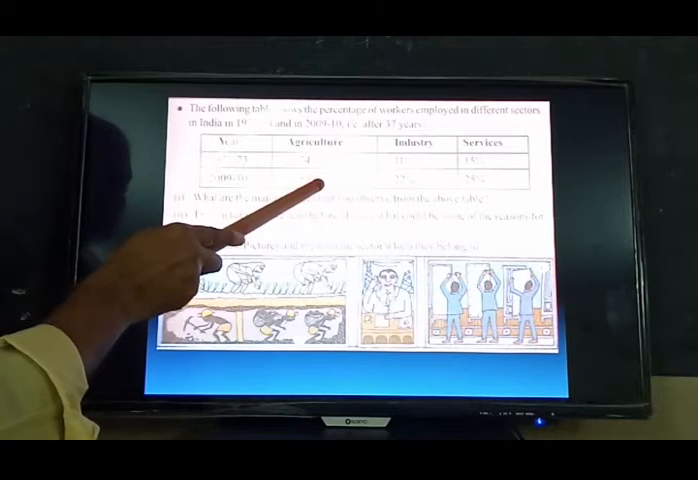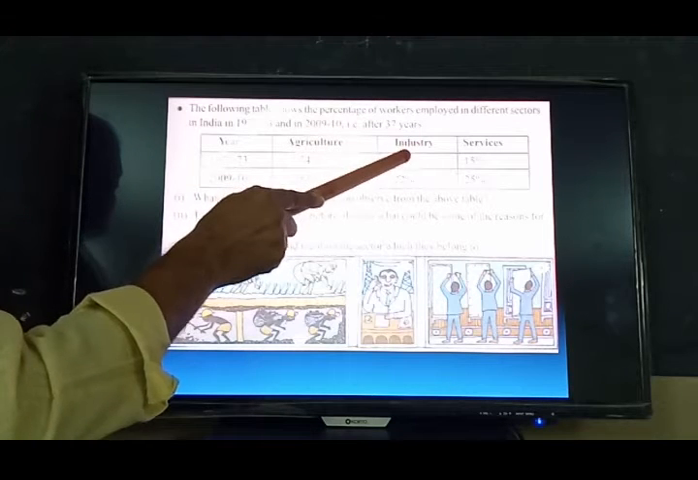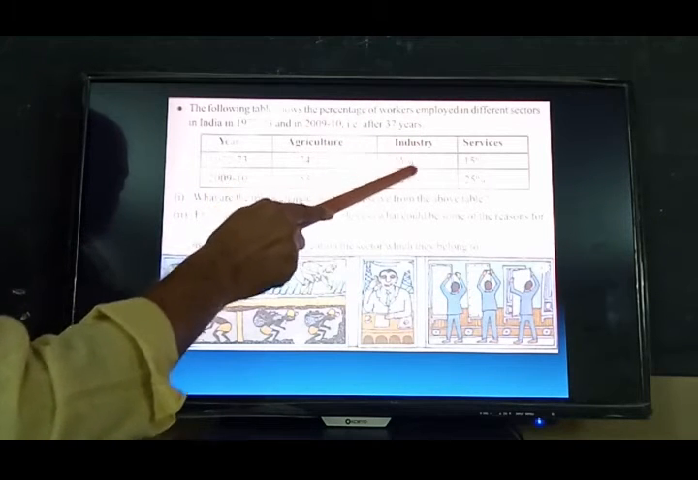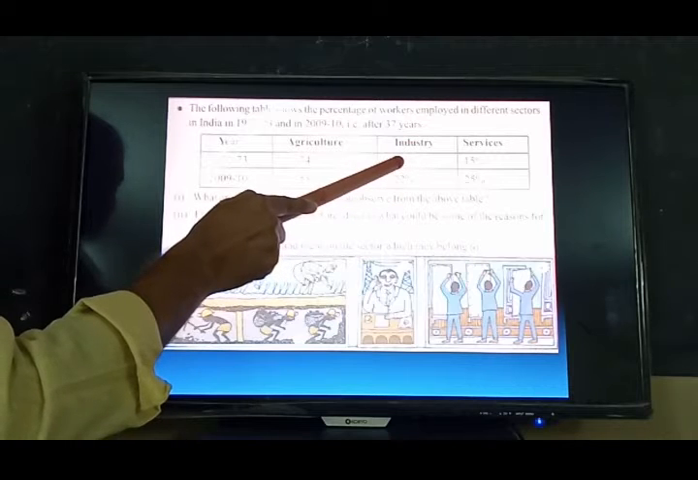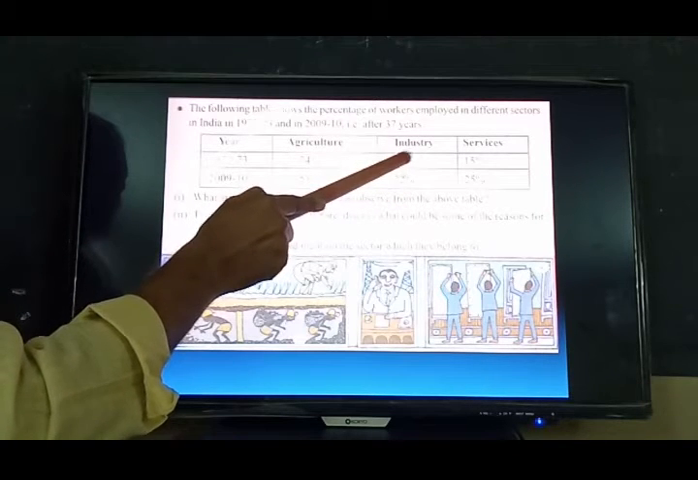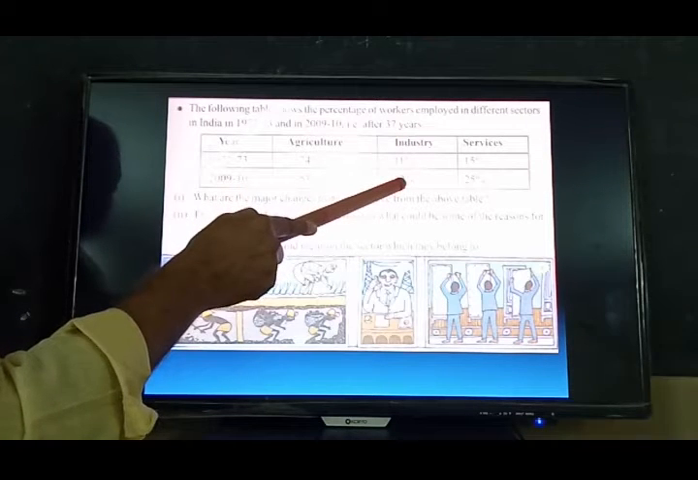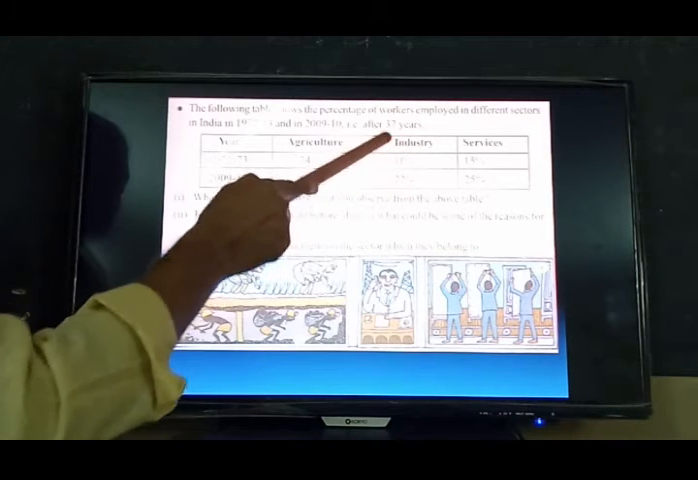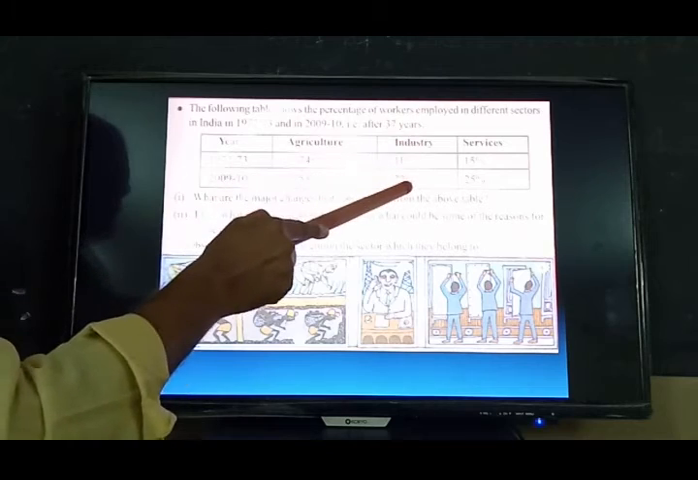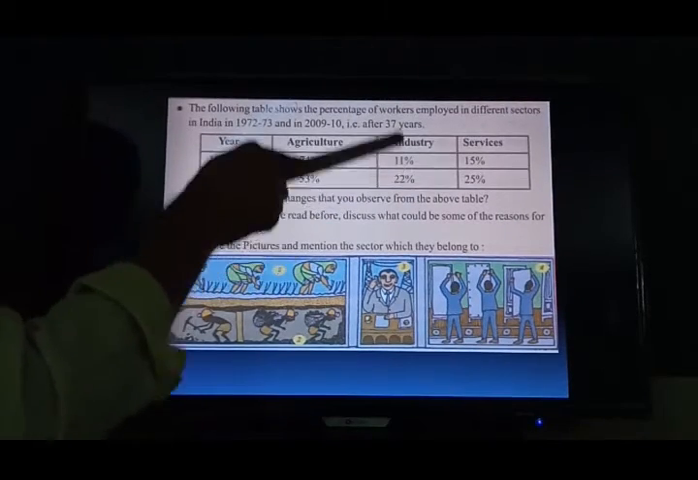In contrast, in the industry sector or secondary sector, the workers doubled. Here in the 72-73 financial year, the employees were only 11%, but in 2009-2010, in the same secondary or industry sector, 22% employees. That means the employees increased.